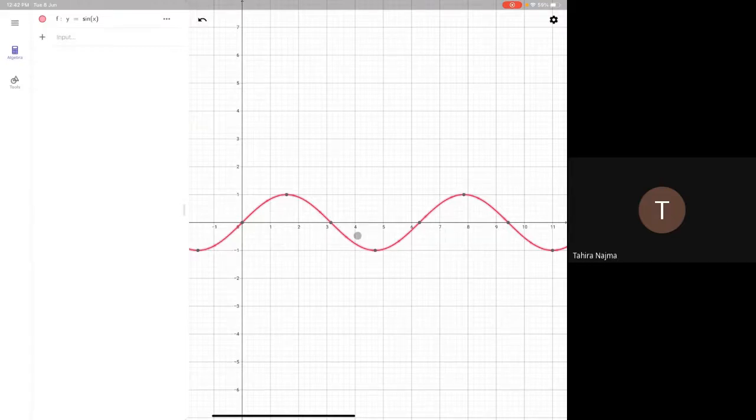And then it will enter the fourth quadrant from here, 270 to 360. This is 270, or 3 pi by 2 radians, to 2 pi radians. 2 pi is 6.28. Clear? So even in the fourth quadrant, the sign is negative. After 360 degrees, again it is entering the first quadrant. Clear?